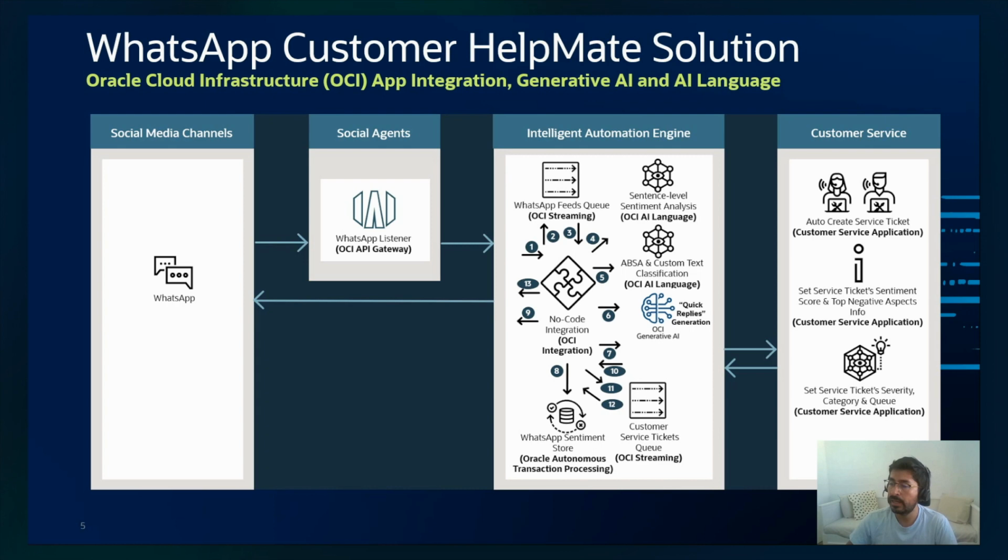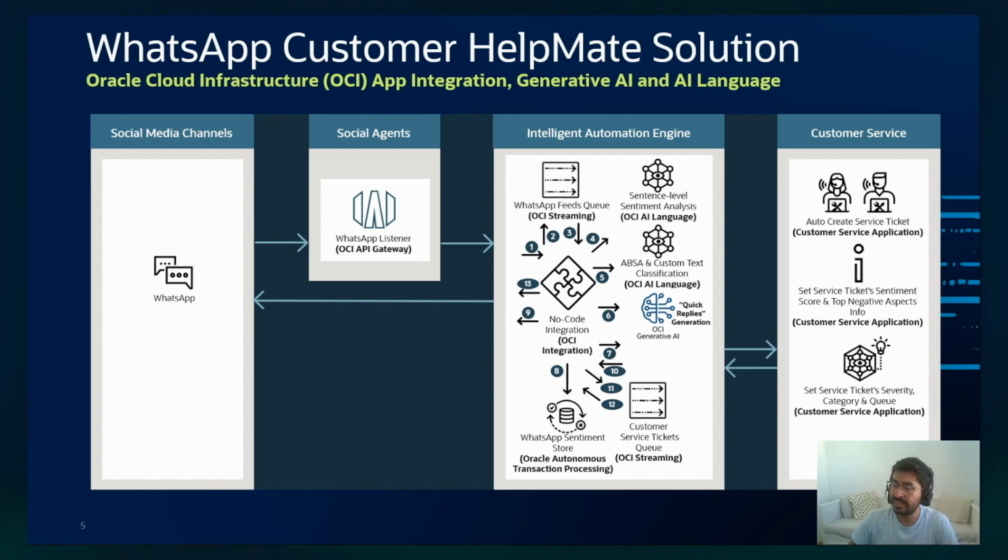Then, if the sentiment is negative and this WhatsApp message is negative, we will automatically create a customer service ticket in a customer service application, using one of the different adapters that we have for different customer service applications, like Oracle Fusion CX Service, our own customer service platform, or ServiceNow, or Microsoft Dynamics CX Service, whatever you have as your customer service platform.